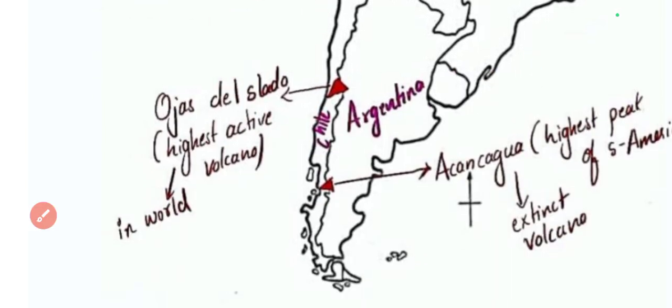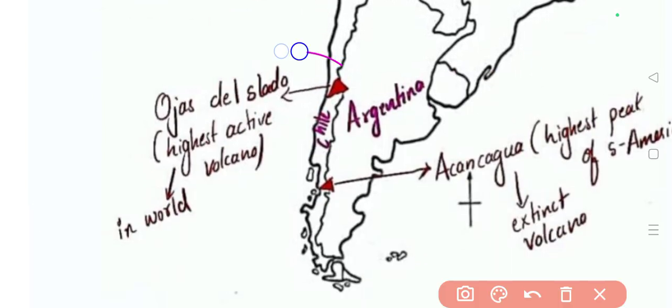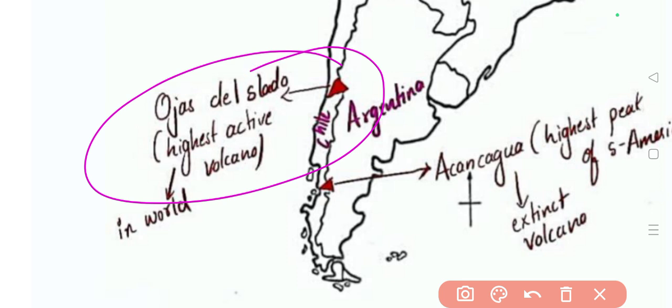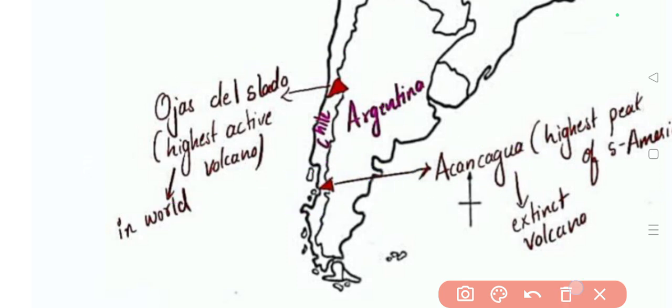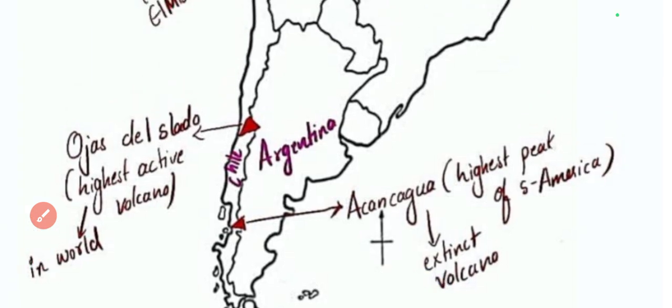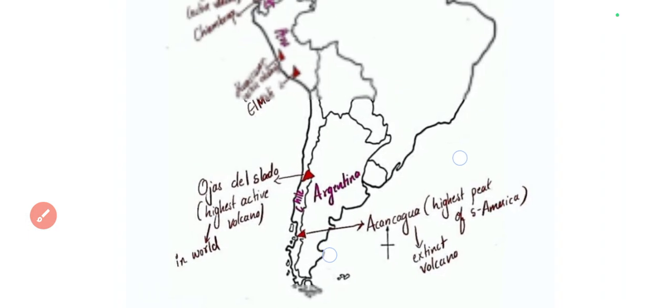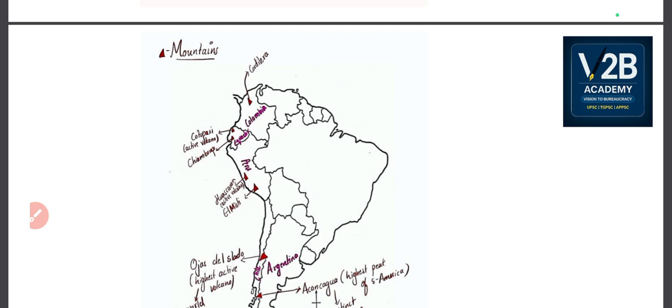And then in between Chile and Argentina we have Ojos del Salado, which is the highest active volcano in the world. And to the south of it there is Aconcagua. This is the highest peak of South America, and it is also an extinct volcano. These are different mountains that are located.